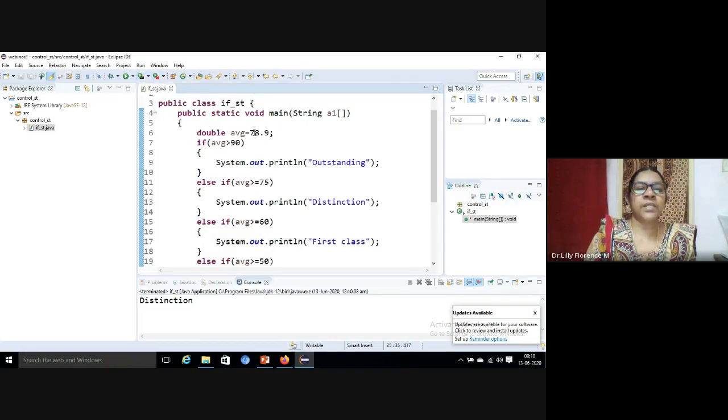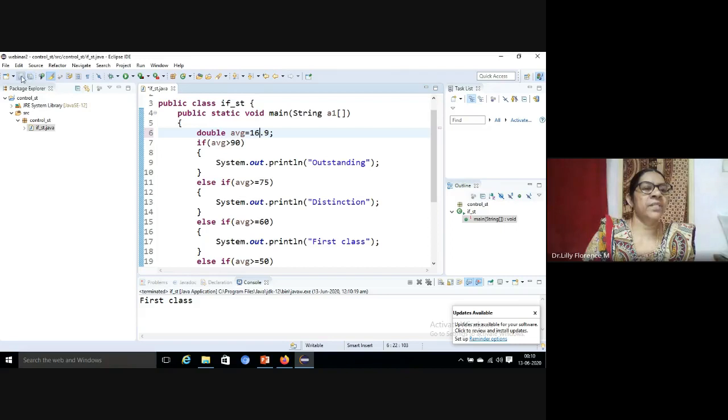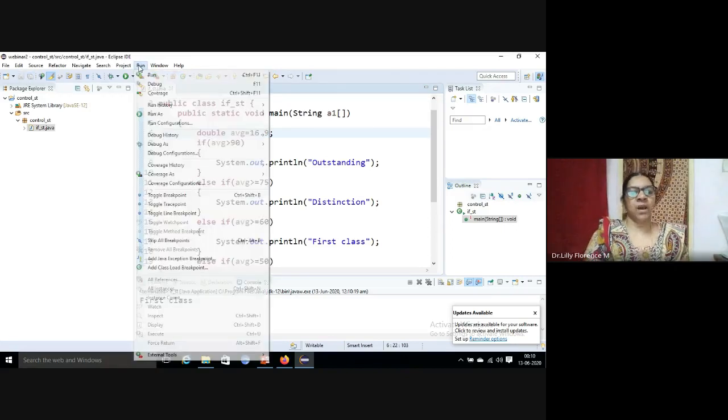See, this is a distinction. Now I am giving 68, changing the average value. Let me see the output. It is giving first class. Now I am changing the value to 16.9. Let me see what the output is. See, the output is reappear. So this is the example for the else if statement.